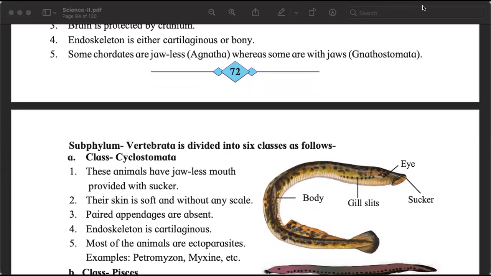And others have the jaws, upper jaw and lower jaw. Remember, our upper jaw is fixed, जिसमें कि दांत लगे हुए हैं. Our lower jaw is movable, mandible. This is called mandible, one of the strongest bones in our body. So when the organisms have jaws in their bodies, they are called gnathostomata. G is silent. Names and names. We'll have to know, we'll have to remember.